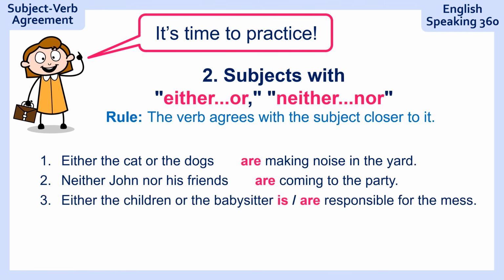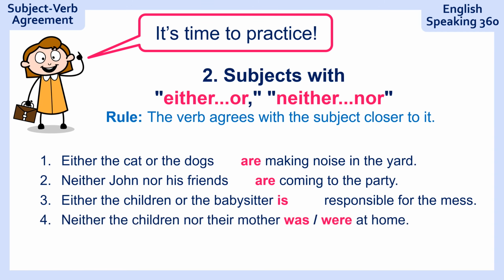"Either the children or the babysitter responsible for the mess." And the answer is either the children or the babysitter is responsible for the mess because it agrees with babysitter, the subject closer to the verb. "Neither the children nor their mother at home."